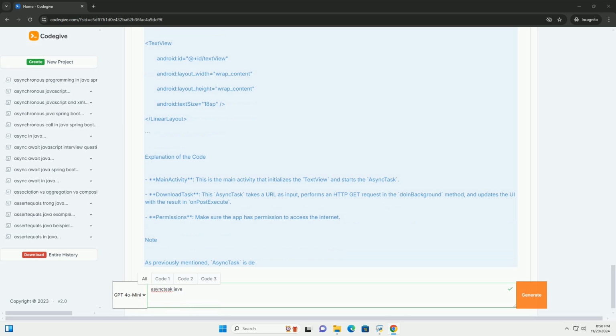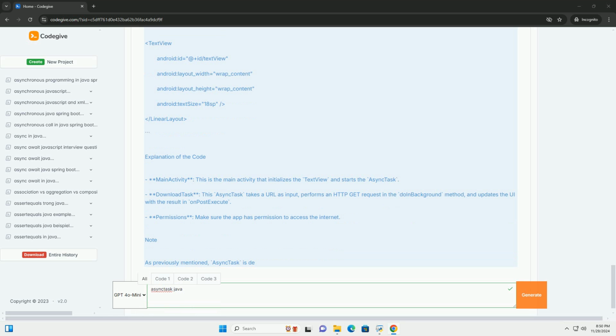Example of AsyncTask. Here's a simple example demonstrating how to use AsyncTask to perform a network operation in the background and update the UI with the result. Step 1. Create a new Android project. Step 2. Add necessary permissions in AndroidManifest.xml for internet access. Step 3. Create a new AsyncTask. Step 4. Layout file, activity_main.xml.